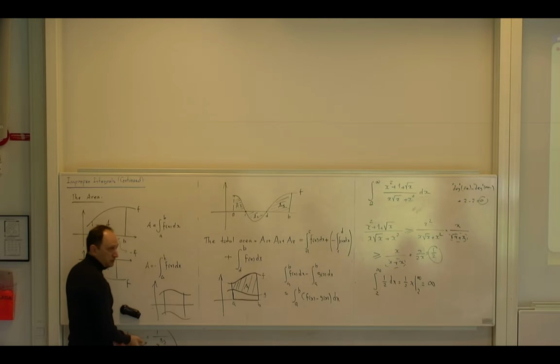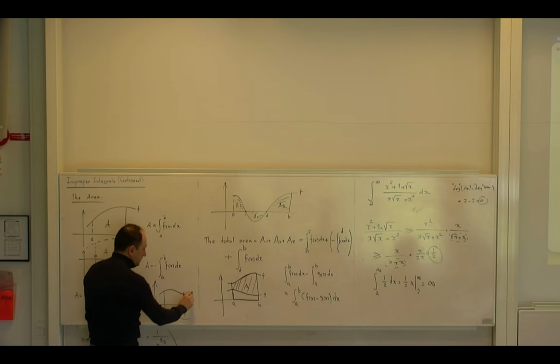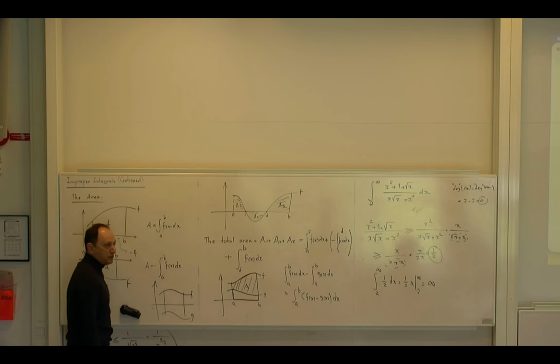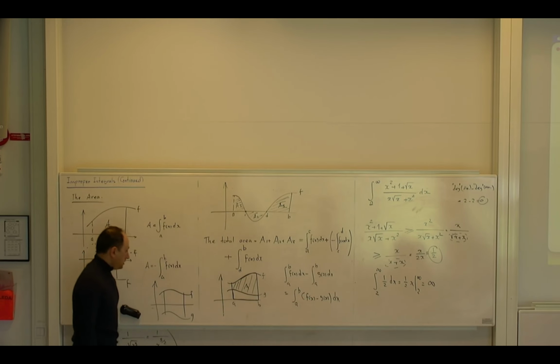Something like that. So one part of the area is above, one part of the area is below. Was that your question? Yeah. Okay, so this is f, this is g. I am claiming in this case you shouldn't be worried, the formula remains the same. Yes? The only thing that is important is to write the function above minus the function below.